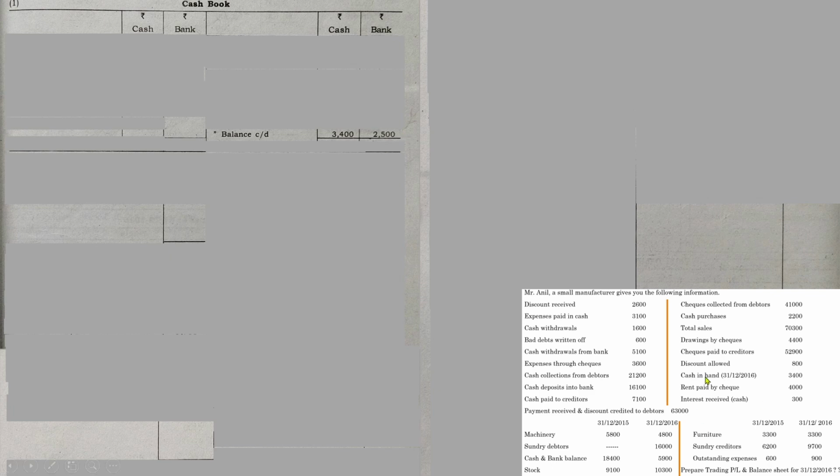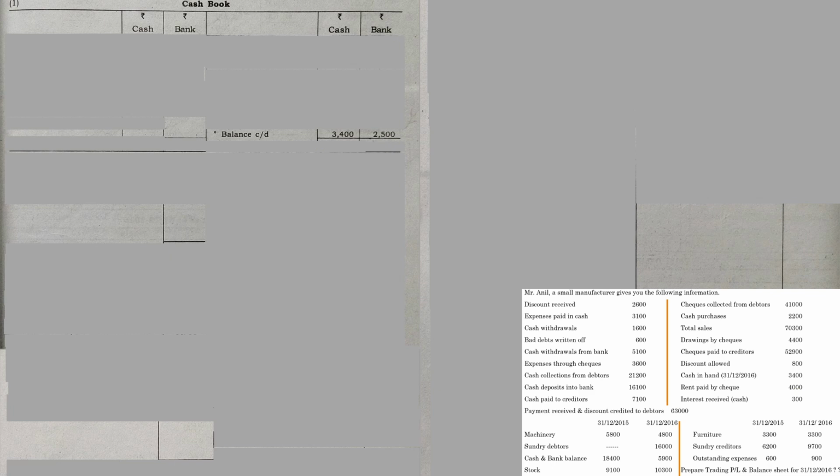From this point also we can understand that you have to prepare 2 columns, cash and bank, because cash and bank opening closing balance is given, but in the transactions it is specifically mentioned that cash in hand on closing date is 3,400. Why do they have to give such information? Otherwise they could have given opening and closing balance alone, but here it is mentioned that closing total amount is 5,900. Out of 5,900, cash balance is 3,400. So the balance difference amount will be 2,500. So this is how you have to analyze and understand the details given in the question.